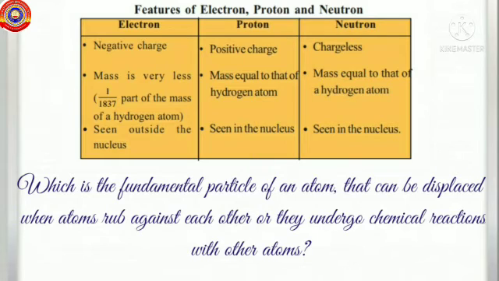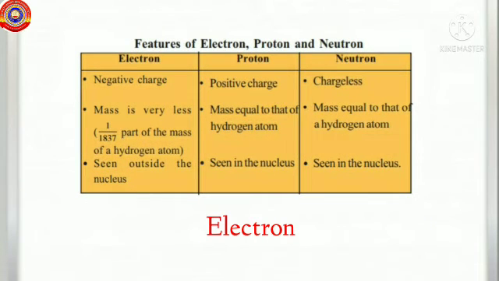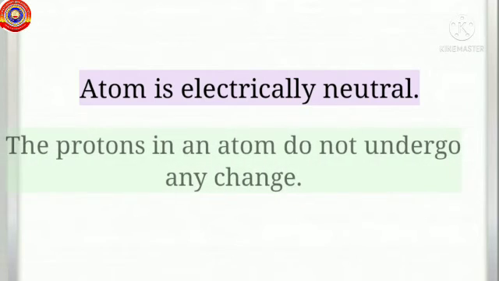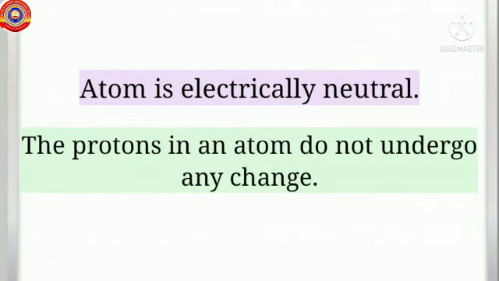Children, it is the electron which undergoes chemical reactions with other atoms. Since the atom is electrically neutral, the number of protons and electrons are equal in an atom. The protons in an atom do not undergo any change in any of the circumstances discussed before.